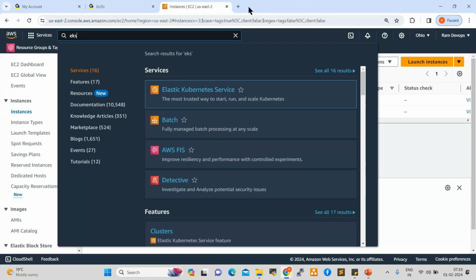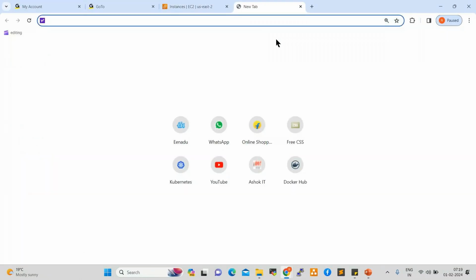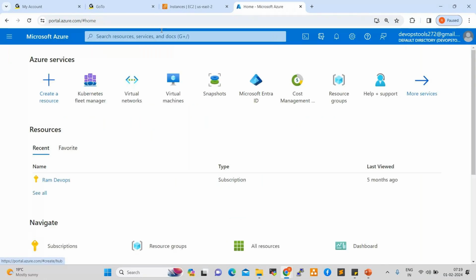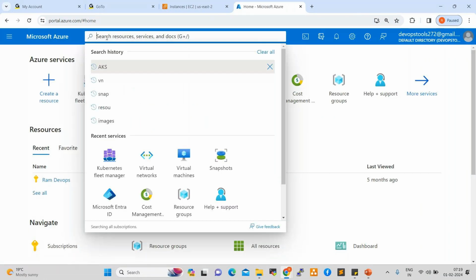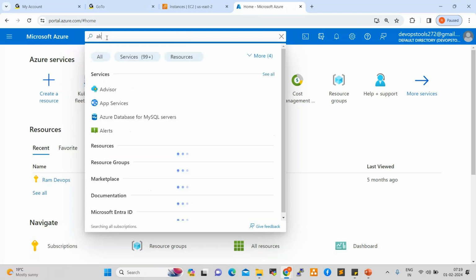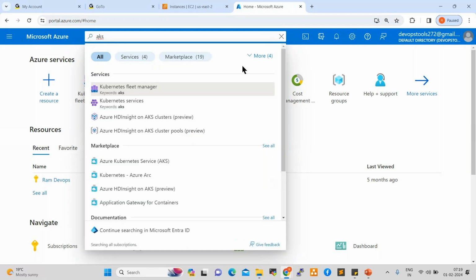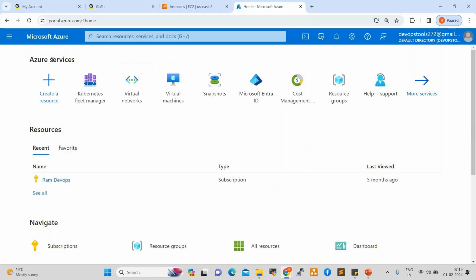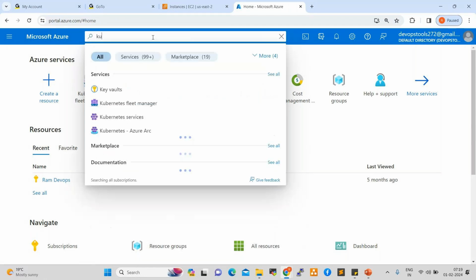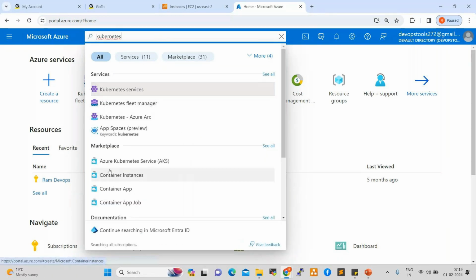If you go with Azure, in Azure also Kubernetes is there. If you search AKS, see here, Azure Kubernetes Service. Kubernetes is already there, right?